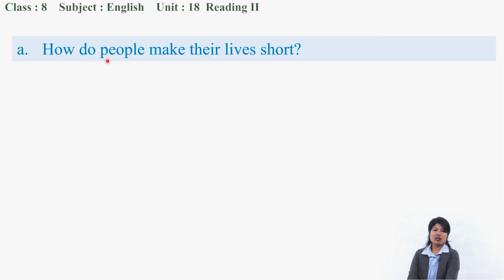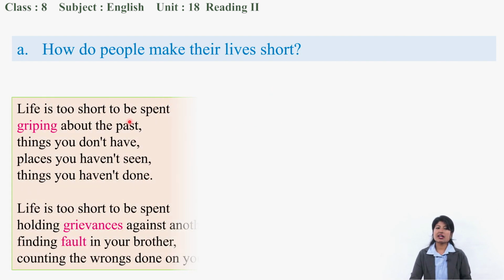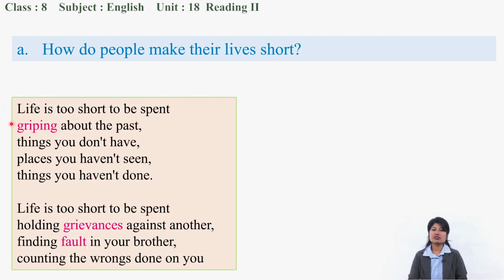First, how do people make their life short? We find the answer to this question in the very first and second stanza. Let's spot a line. Okay, here it is, right? Life is too short to be spent grieving about the past.